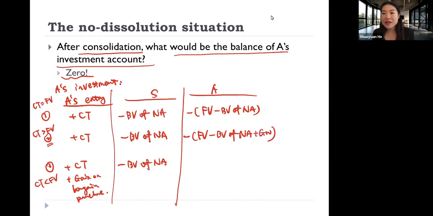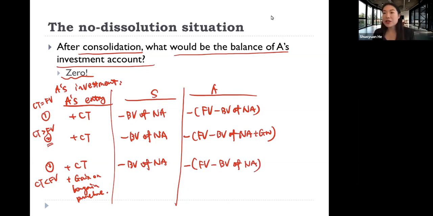And if it is the third situation, when we are paying less, here it is the same as the first one. We only mark the firm up because there's no goodwill in this situation. So we mark firm B up by the difference between the book and fair value of its identifiable asset. So investment account correspondingly will decrease by the difference between fair and book value of firm B's net identifiable asset.